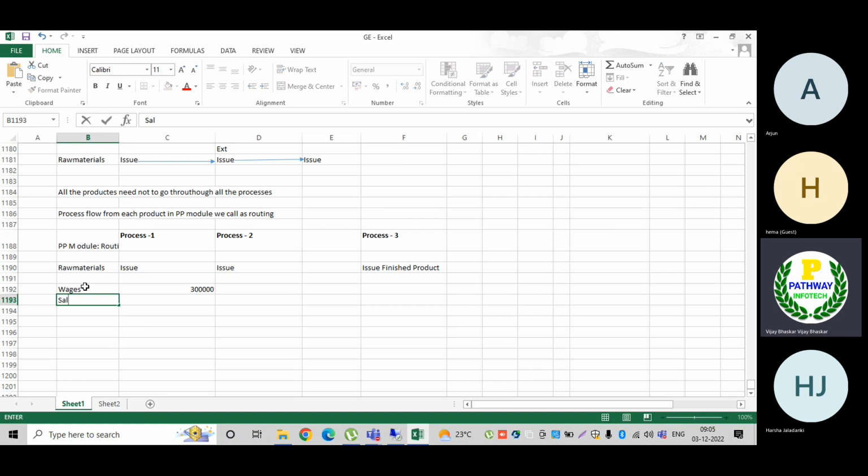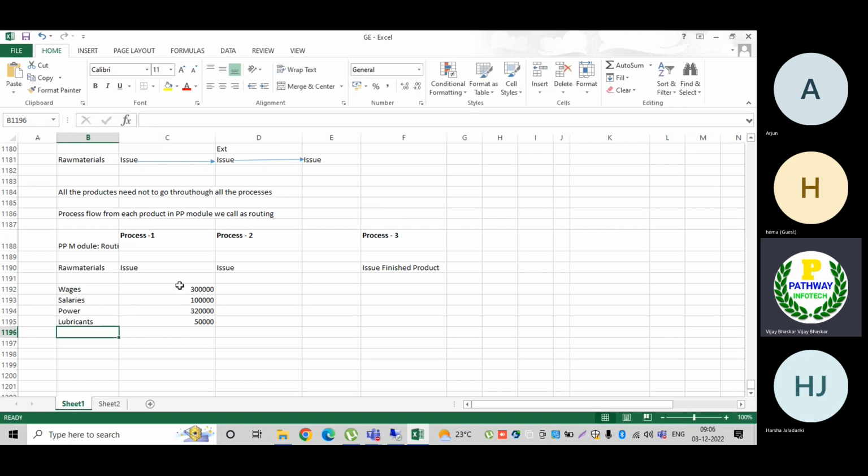Then salaries. Let us assume I am paying salaries of 1 lakh rupees. Then power, so I am utilizing the power also. For this power, let us assume this much amount has been incurred. Now besides power I am using some lubricants, some oils. What I'm using is, let us assume, 50,000 rupees.